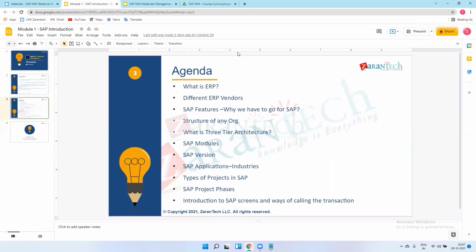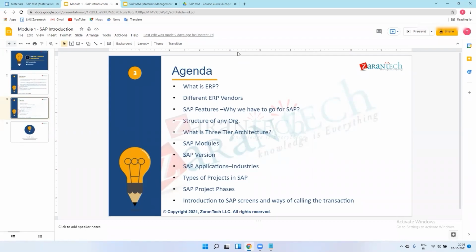So, SAP project phases. If we are working for one client, let's say Google, and we as ZaranTech are working on the Google project, it means we are the vendor for Google, and Google is our client. After the discussion, we get the project from senior management.